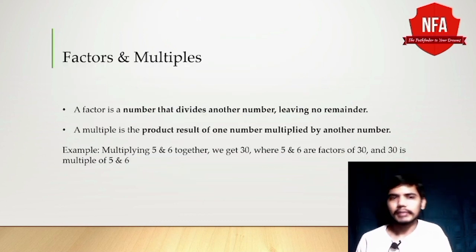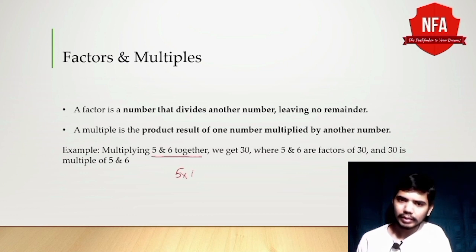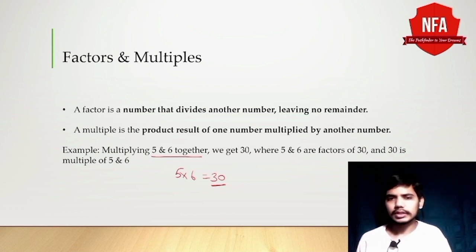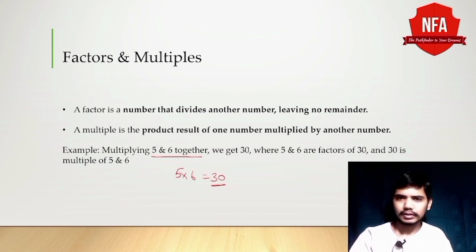Now let's come to factors and multiples. A factor is a number that divides another number leaving no remainder, whereas a multiple is the product result of one number multiplied by another number. For example, when we multiply numbers 5 and 6 together, 5 multiplied by 6, we get 30. Then 30 is the multiple of 5 and 6, and we can say 5 and 6 are the factors of 30. Now let's do some questions which were asked previously in the CDS examination. 2 questions I will be doing in the class, remaining 2 will be homework for you. Do comment your answer.